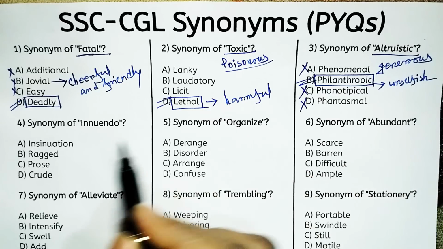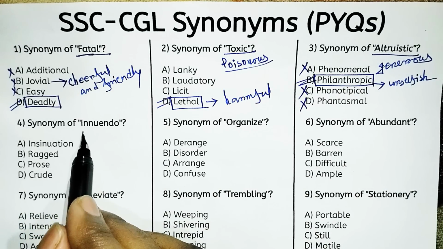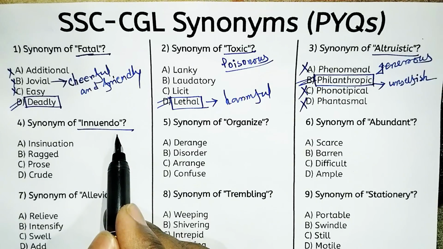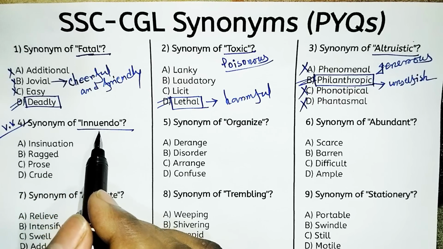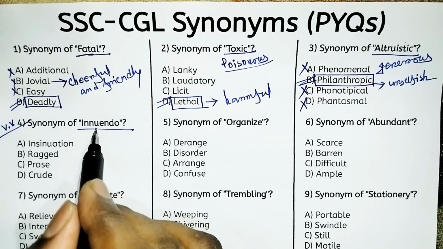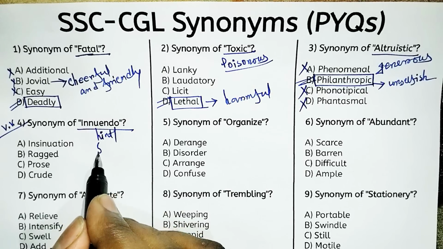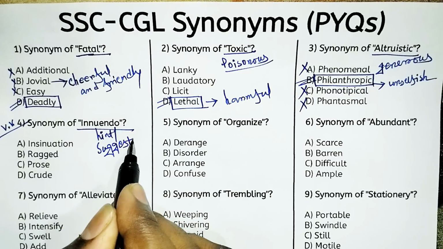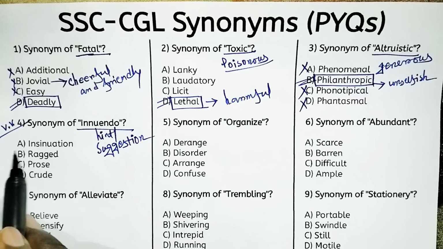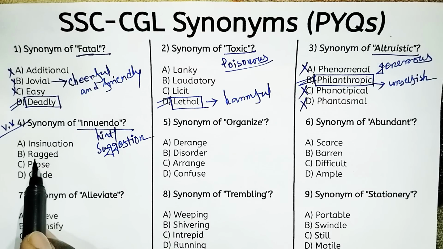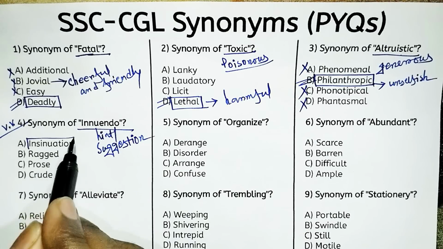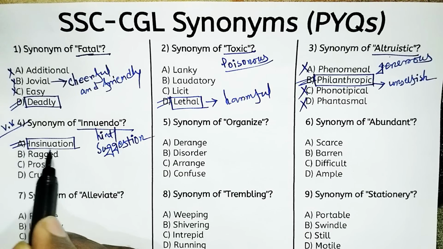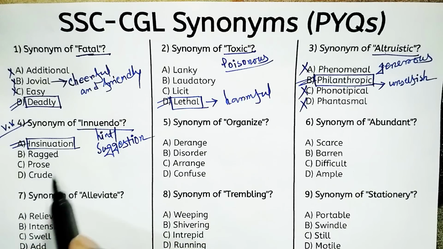So next, what is the synonym of innuendo? Do you know the meaning of innuendo? It is very important. You have to be careful. Innuendo means one kind of hint, or you can say suggestion. So look at the options. Option A, insinuation. Option B, ragged. Option C, prose. Or option D, crude. So look, innuendo means insinuation. Option A is the right answer. Insinuation means one kind of hint or one kind of suggestion.